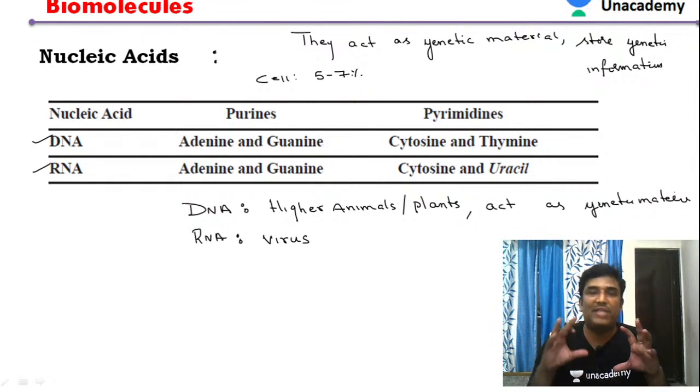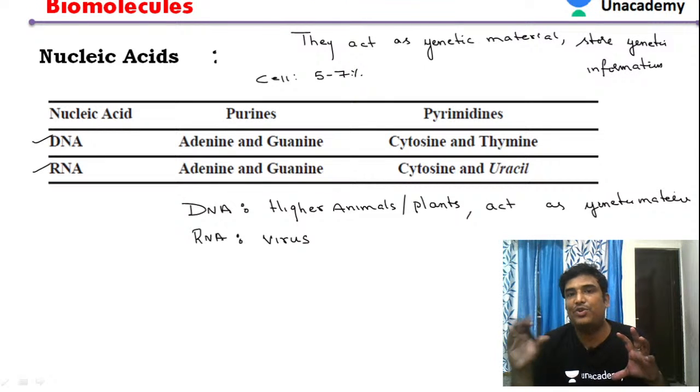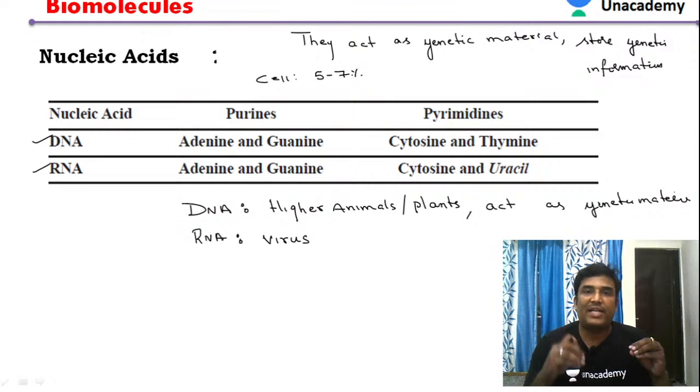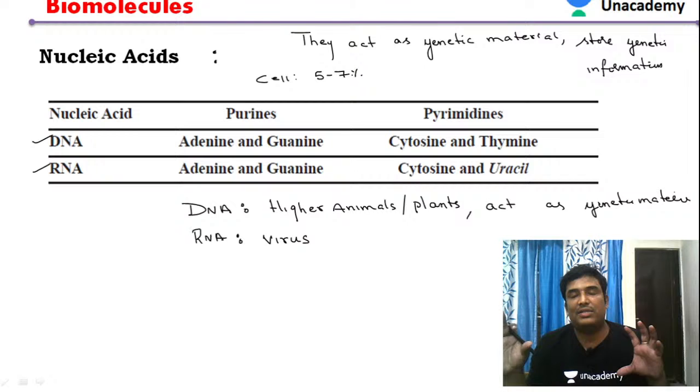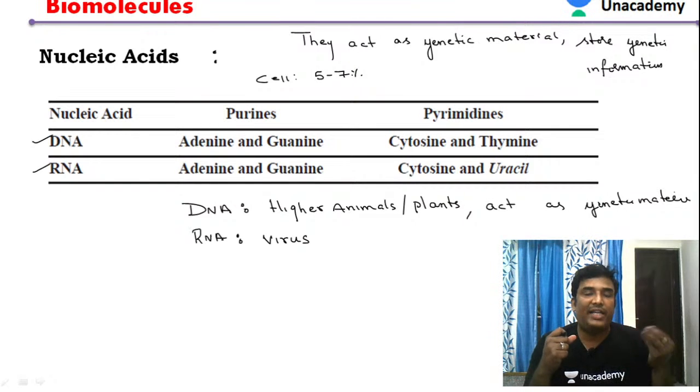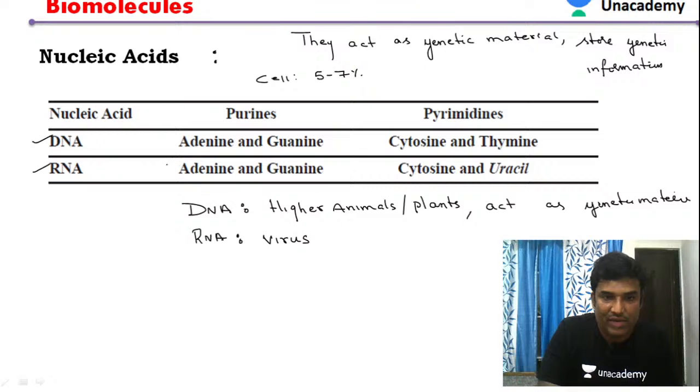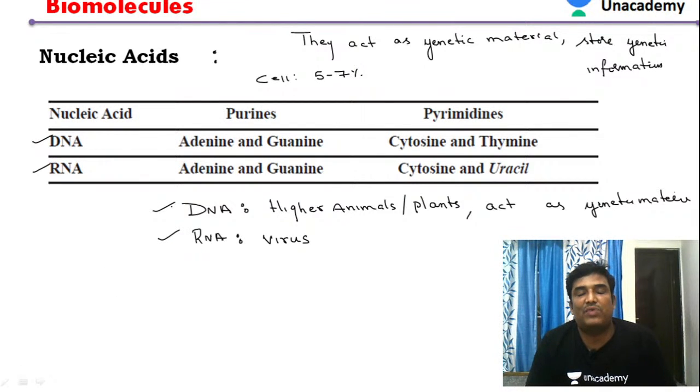DNA is present inside the nucleus, whereas RNA is present in the cytoplasm. DNA is the genetic material in the majority of cases, especially in higher animals and higher plants. But RNA acts as a genetic material only in the case of the virus, whereas DNA is the genetic material in the majority of higher plants and higher animals.